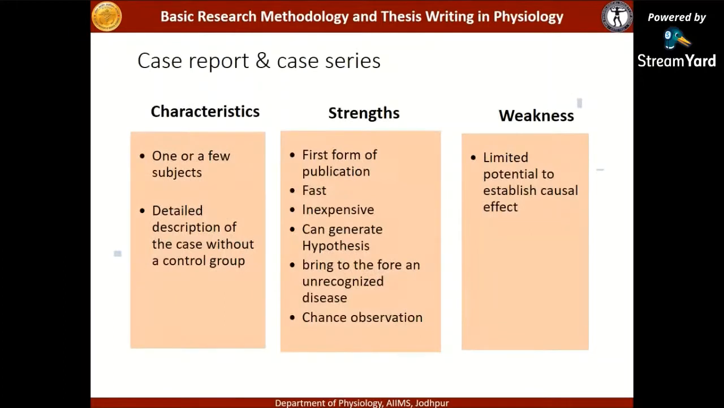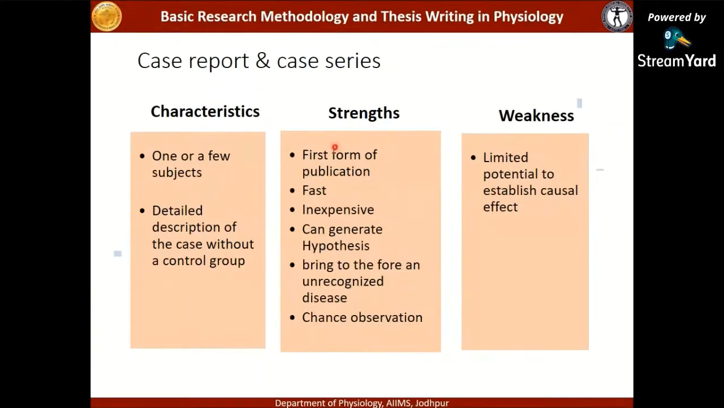So now let's take up the basic type of descriptive study design, that is case report and case series. A case report is when a disease has been described in a single patient. Or if a series of patients who have similar symptoms has been described, then that forms a case series. So it is the description of cases without a control group. It is simply stating what has happened. How it has happened, that cannot be answered by case reports.